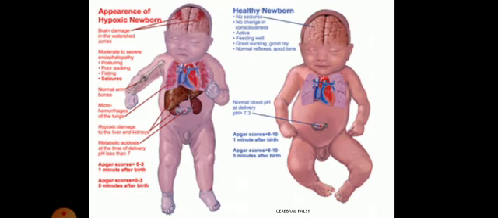Now here you can see two pictures. On the left side you can see it is an abnormal baby. You can see there is damage to this baby's brain, that is shown by red color. So what we have to observe, one is extensor tone. On the left side the baby is having extension, so that is not good.